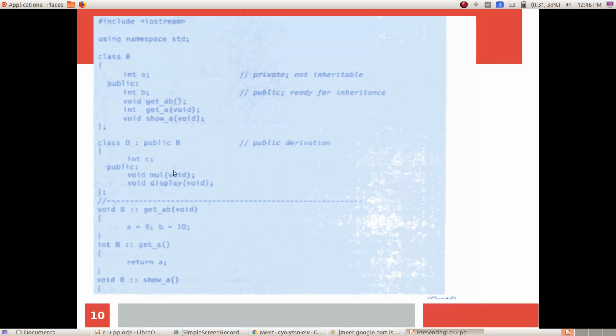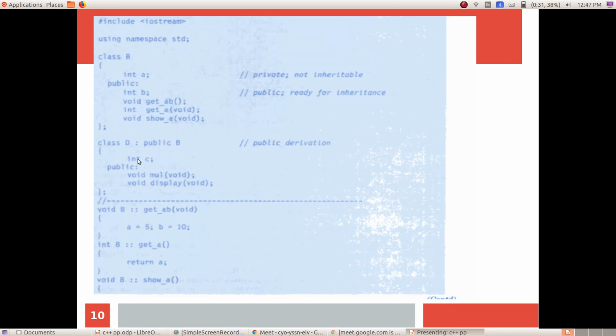But there is a restriction for the private data member. You cannot access the private data member from class D. In public derivation, this private data member remains private in D as well.